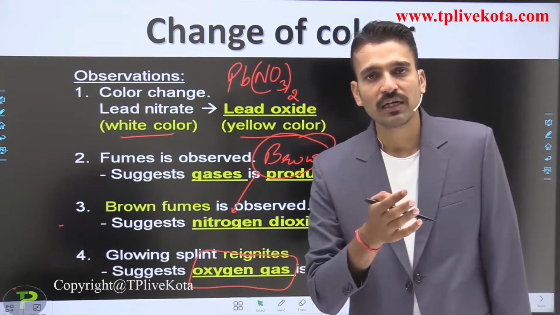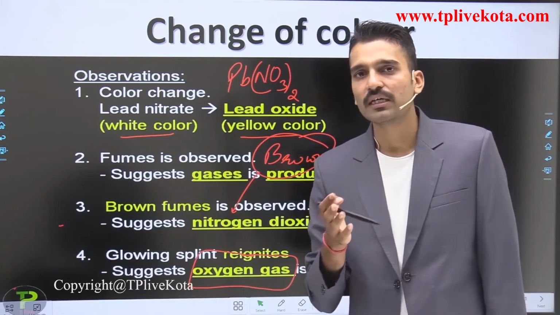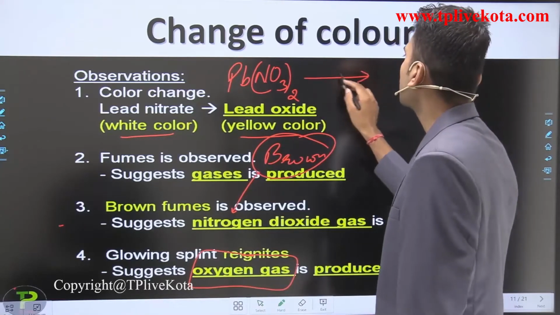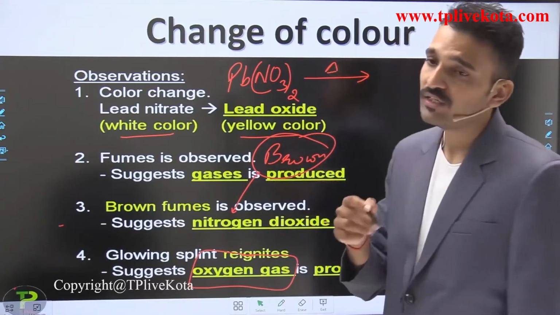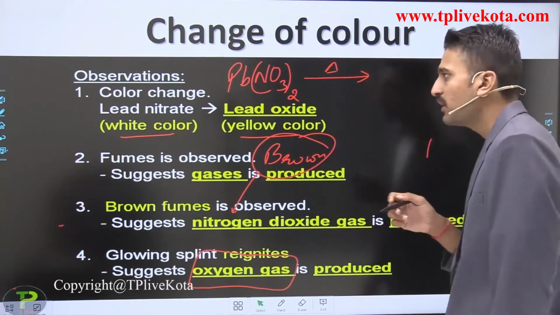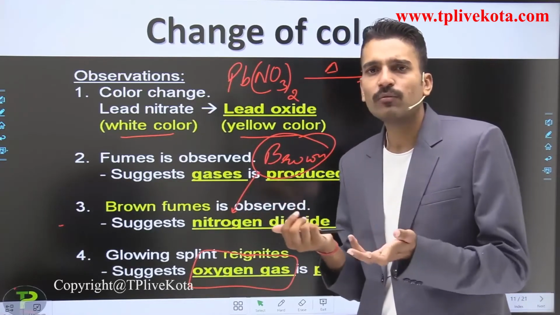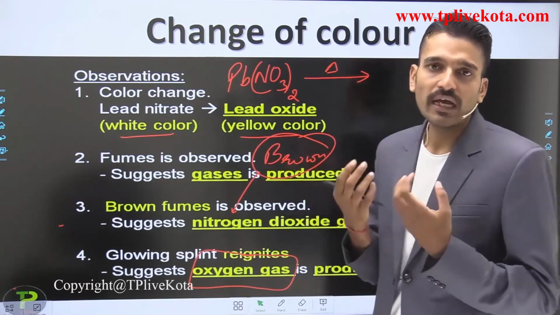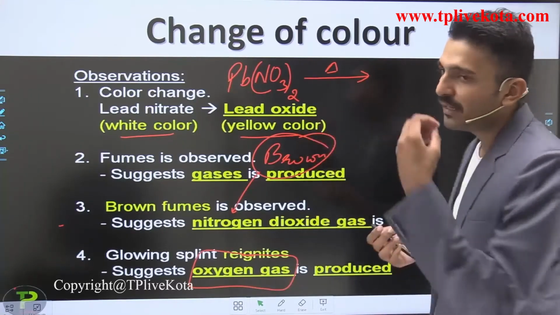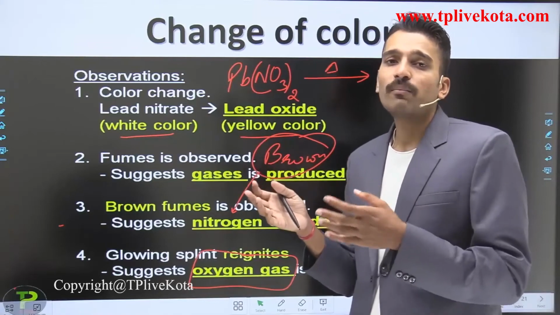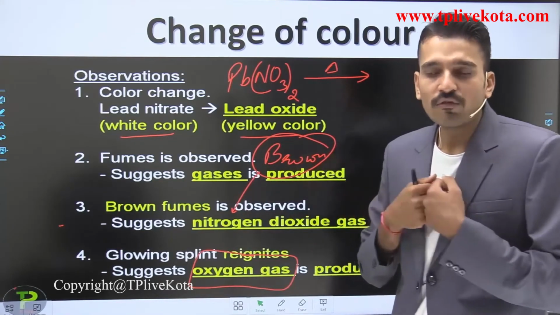You have studied the making of chemical formulas in your class 9. So when it is heated, for the heat I use the symbol delta. It means this particular reaction involves breaking and making of new bonds. The energy is utilized in the breaking. More energy is utilized in breaking the bonds than is released by the making of bonds.